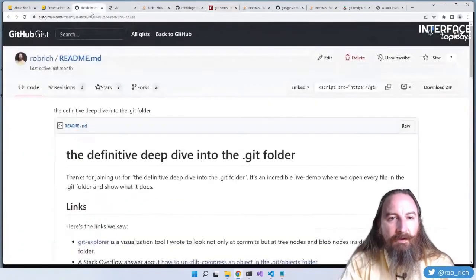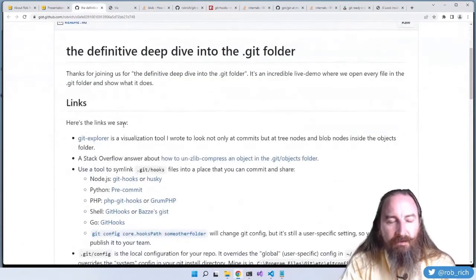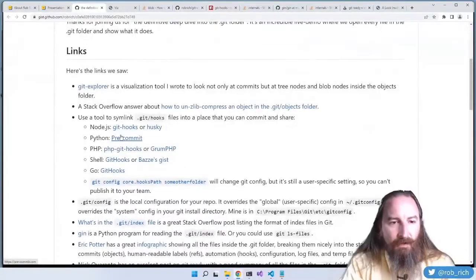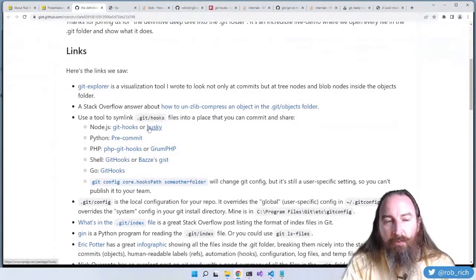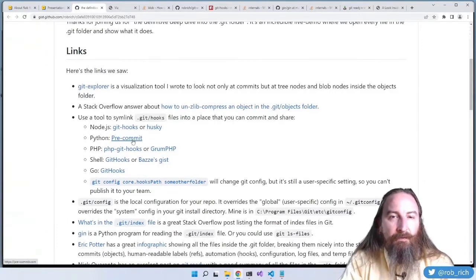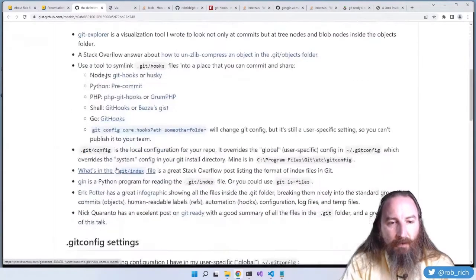Now, if we look at this cheat sheet, the GitHub gist, Git Hooks and Husky both work for Node. Pre-commit hook is a Python package, but it's also used by other communities, including the C# community. In PHP, we have Phpgit Hooks or Grum PHP. Git Hooks is a shell script, and it was also rewritten as a Go program. Or we can just set our config to move that .hooks folder to another place.